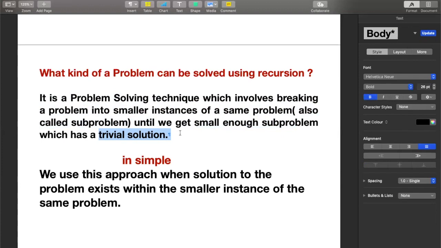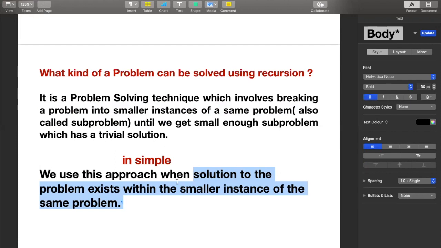So in simple words, any problem whose solution exists within the smaller instance of the same problem. Keep in mind, the reason we are breaking it into a subproblem is that the solution to the problem exists within the smaller instances of the same problem.